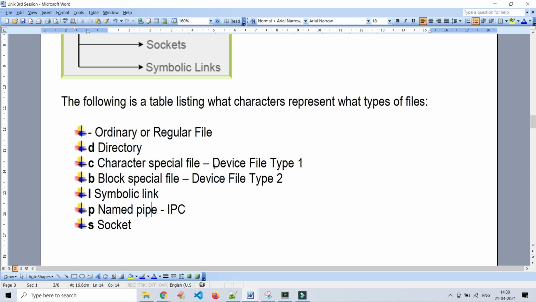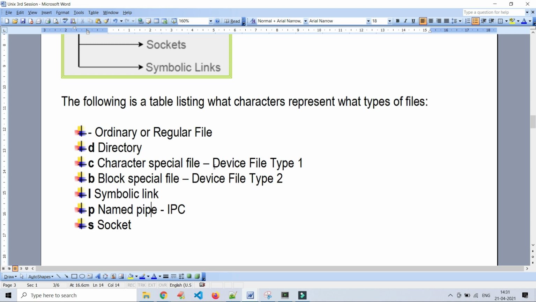This is the main disadvantage of hard links, because the link cannot be created for files on different file systems. Hard link will work only within the file system. Another disadvantage of hard link is it cannot be created for special files or directories.